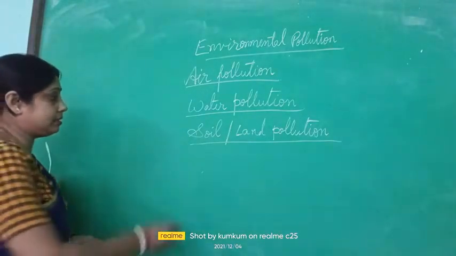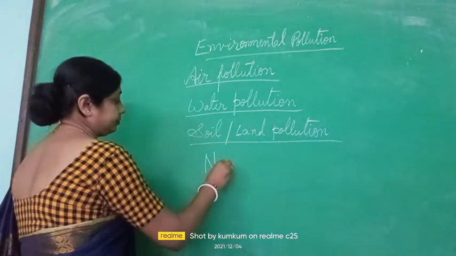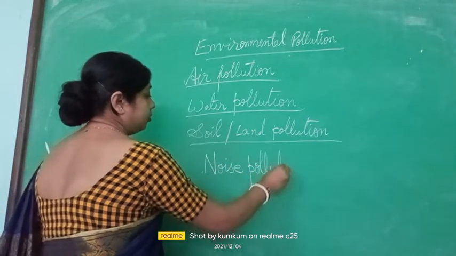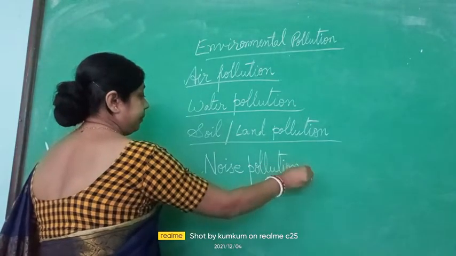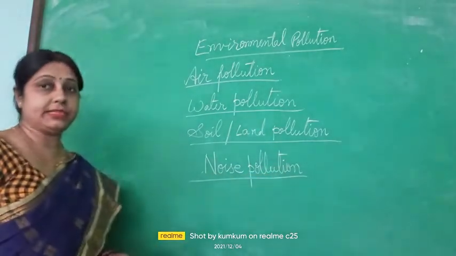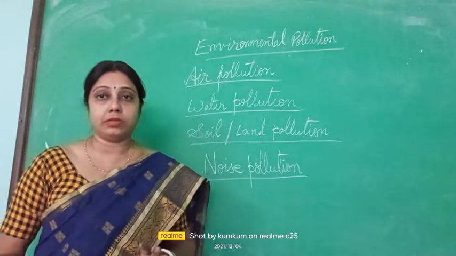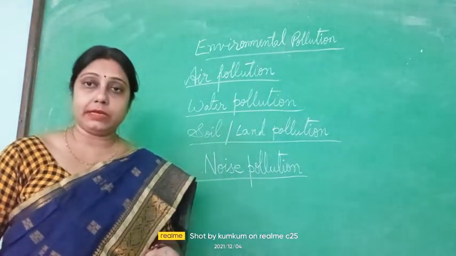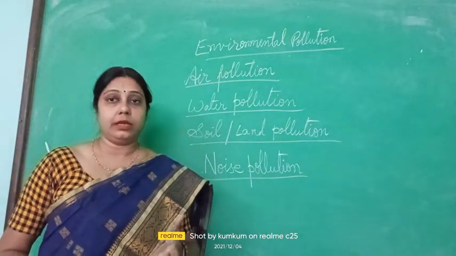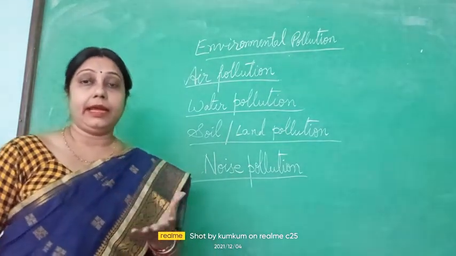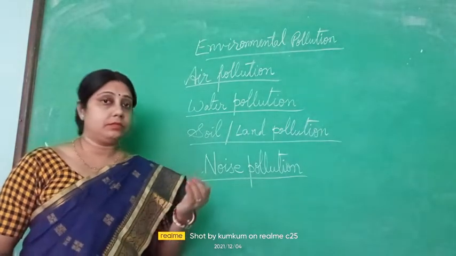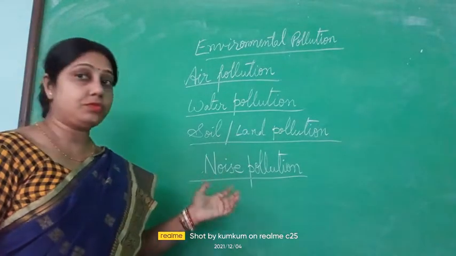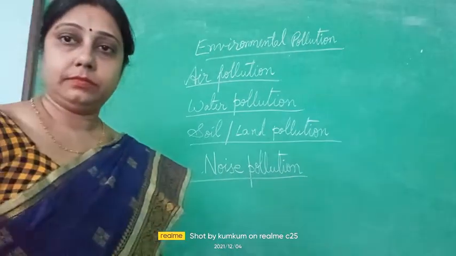Next one is noise pollution. Noise pollution. Now, noise pollution is mainly due to human activities like too much honking of horns, unnecessary honking of horns, then playing the loudspeakers at a high volume and talking loudly, and playing the music system loudly. So these all lead to noise pollution.